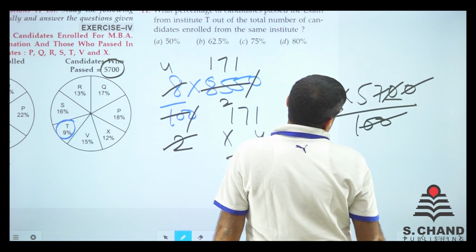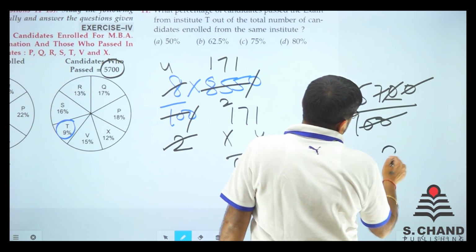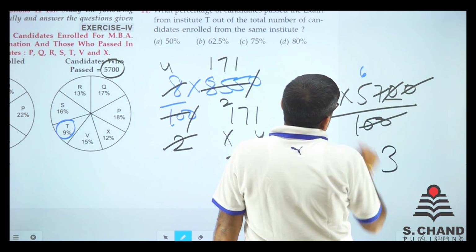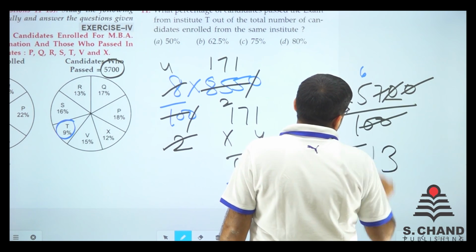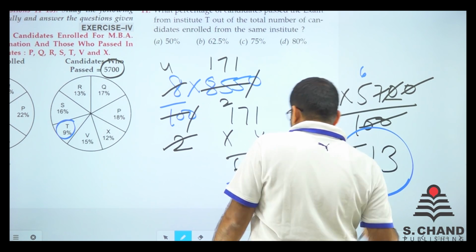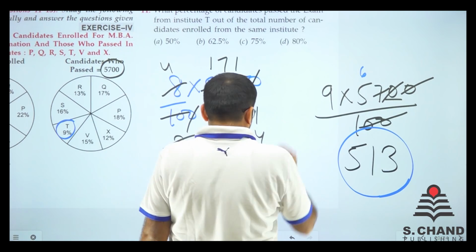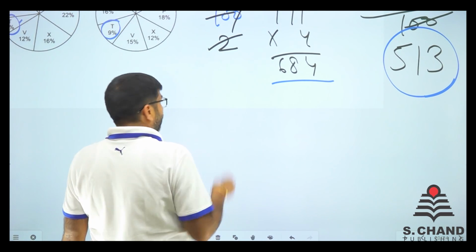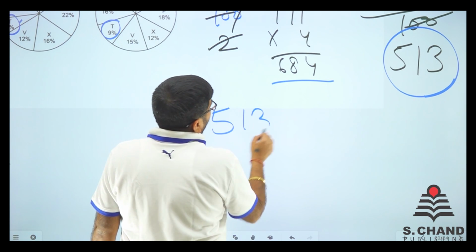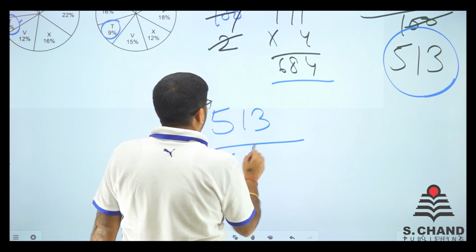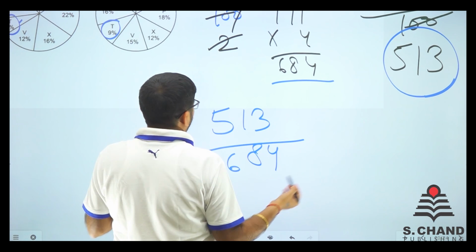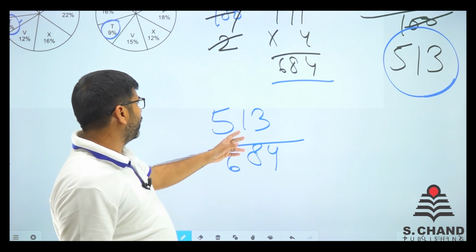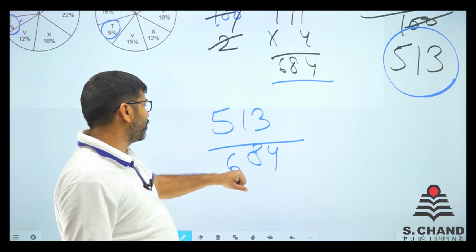Now 57 into 9. 9 into 7 is 63, carry 6. 9 into 5 is 45. So 513. 513 passed out of 684. So we need to calculate the percentage, right? So 513 passed out of 684. I don't know how to cancel this out. 3 and 1, 4, 6, 8 and 4 is 12.